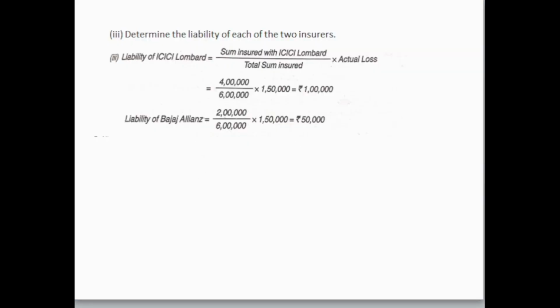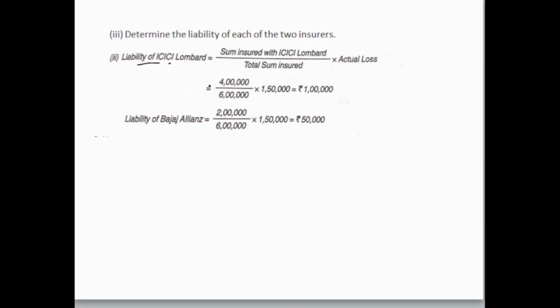The third type of question they might ask you, determine the liability of the two insurers. We know that there are two insurers, ICICI Lombard and Bajaj Allianz. So what proportion is each going to pay? So we are going to calculate with the help of the formula given to us. In a previous class, I have explained to you how to write and memorize the formula. The same way, if we are calculating the liability of ICICI Lombard, then the formula for it will be sum insured with ICICI Lombard.